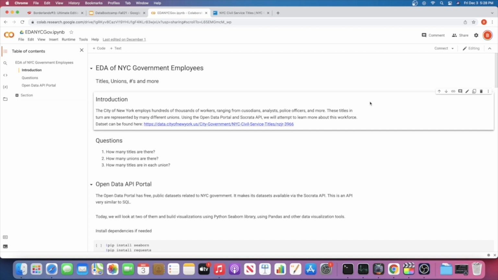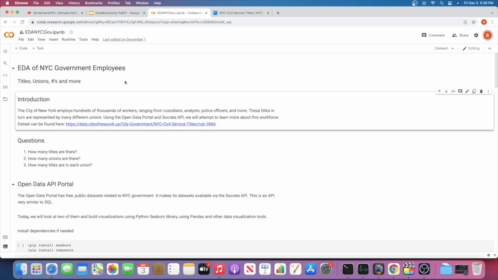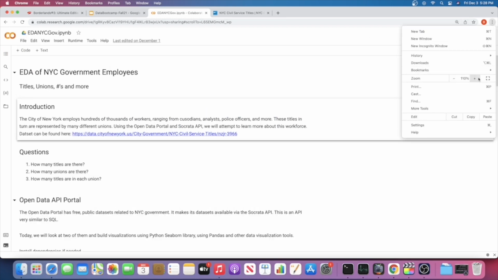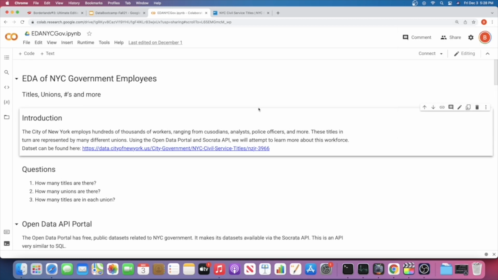So this is the Python code, and I wrote this all in Google Colab, so I'm going to close this table of contents here so we can take a closer look at this. And let me go ahead and click and zoom in a little bit. All right, so like I said, this is an EDA of New York City government employees, titles, unions, and more.